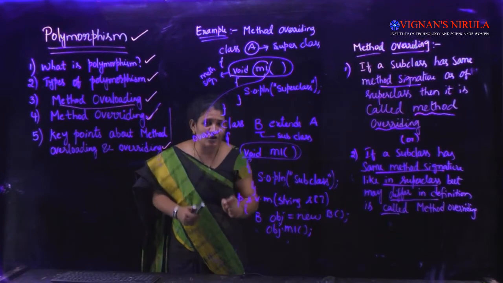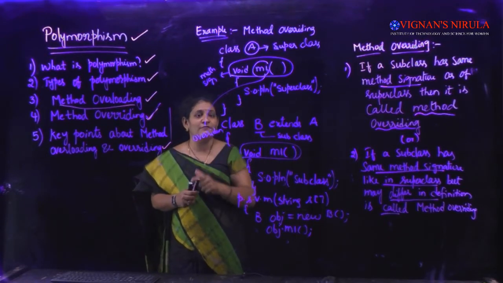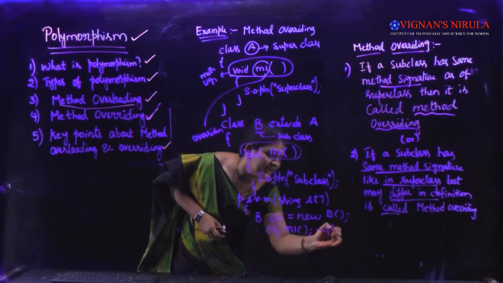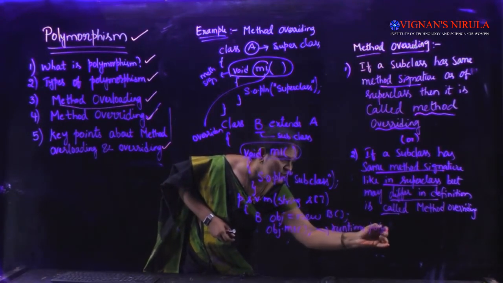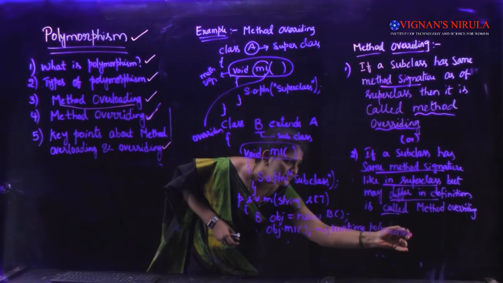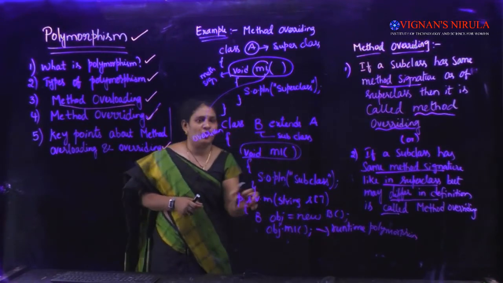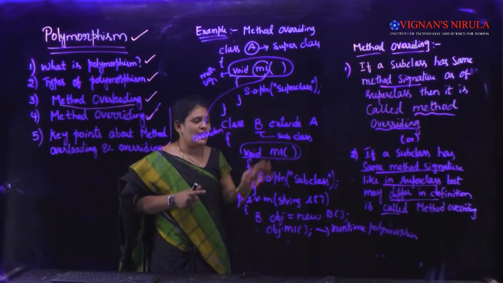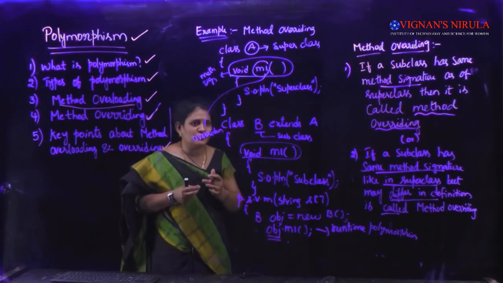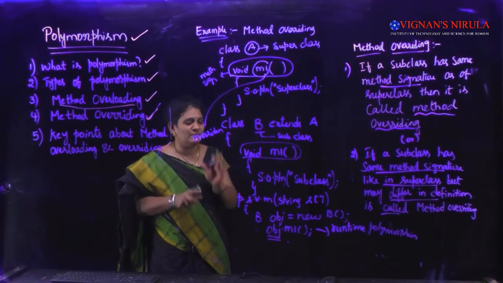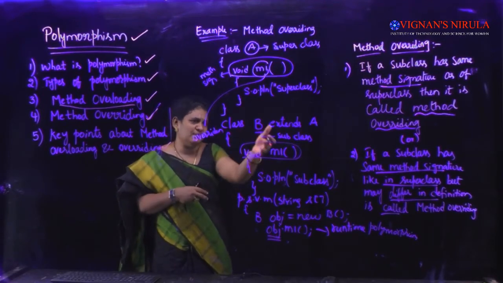Which M1 method needs to be called will be resolved at runtime, not at compile time. So we are calling it runtime polymorphism. Which M1 method will be called here will be resolved at which time? At runtime. How are we going to resolve it? Based on the object. Based on which class object is calling that method, that method will get called.